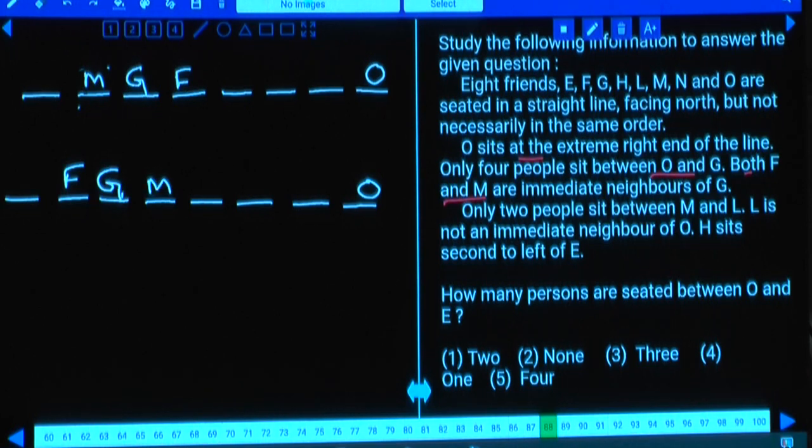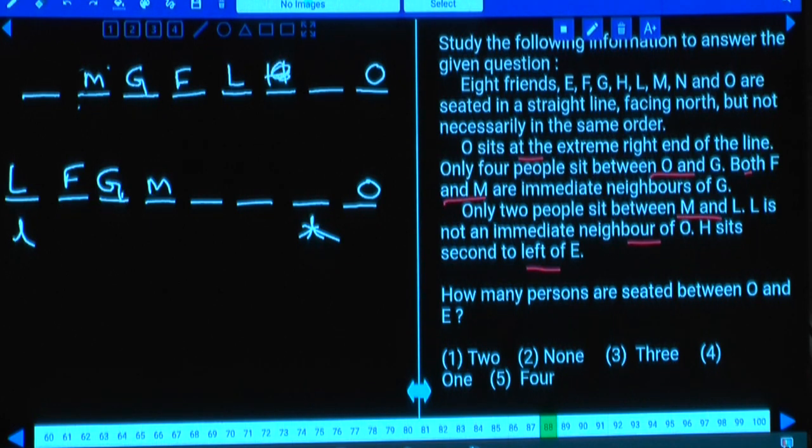Then only 2 people between M and L. As only 2 people between M and L, in the first case L is here, and in the second case L can be either here or here. There are 2 possibilities. L is not an immediate neighbor of O, so L cannot be here, hence L must be here. And H sits second to the left of E. As all these persons are facing towards north, and H sits second to the left of E, H is here.